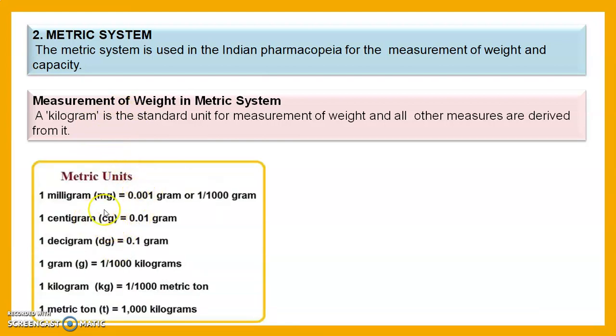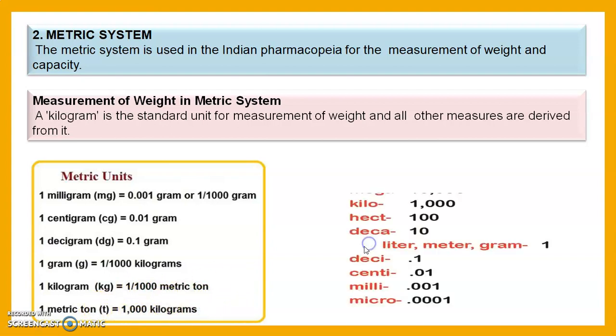In the metric system, 1 milligram is equal to 0.001 gram, 1 centigram is equal to 0.01 gram, 1 decigram is 0.1 gram, 1 gram is equal to 1 upon 1000 kilogram, 1 kilogram is equal to 1 upon 1000 metric ton, 1 metric ton is equal to 1000 kilogram. Then in the metric system, mega means 10,000, kilo means 1000, hecta means 100, deca means 10. Deci means 0.1, centi means 0.01, milli means 0.001, and micro means 0.0001.